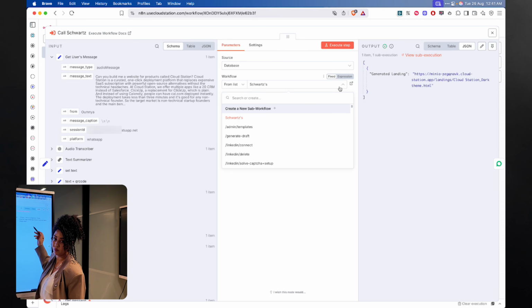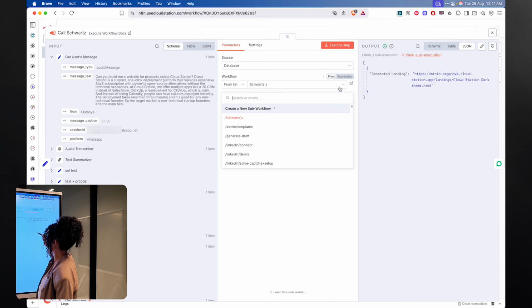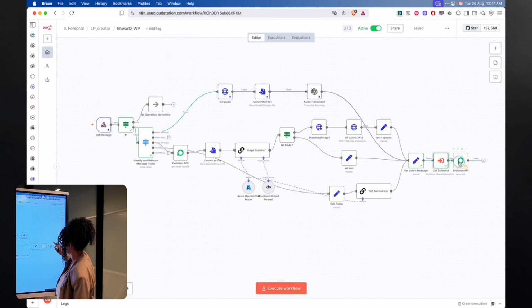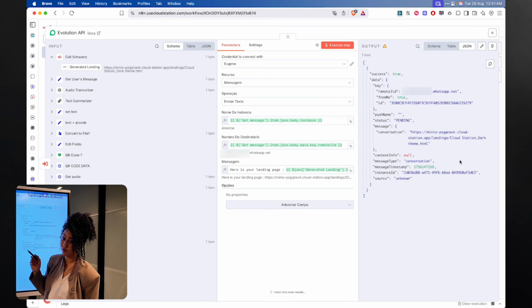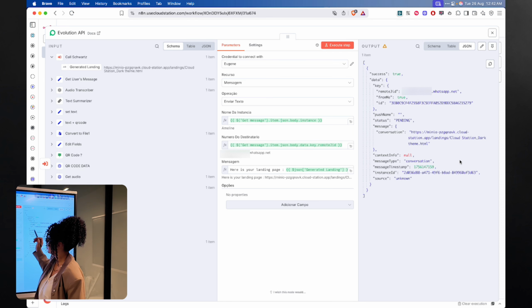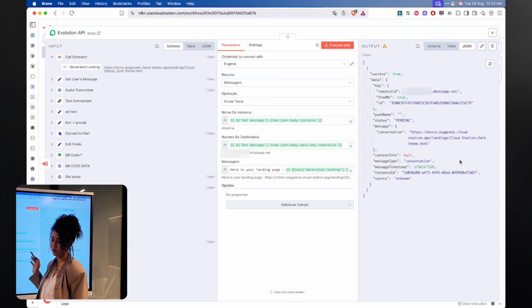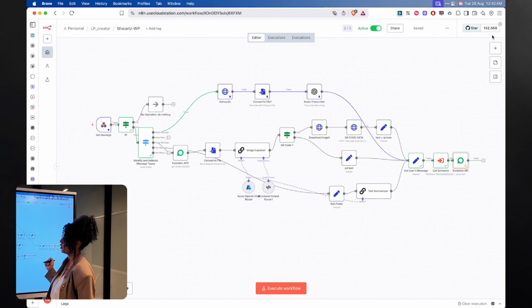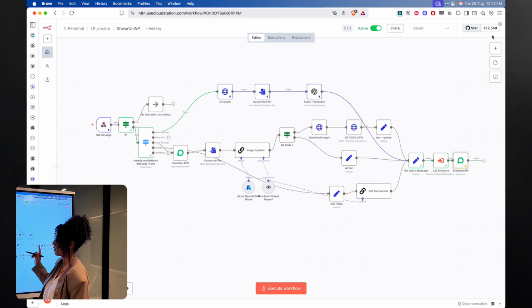This is an old example, but it's the same thing that happens every time. And finally, I send back the message to WhatsApp through the Evolution API node this time. As you can see here, it's in Portuguese. All I need is the name of the instance with the Evolution API, again, I'm going to show that later, the number, and then the message. And that's it. I will then receive the message in WhatsApp with the landing page that I can then open.